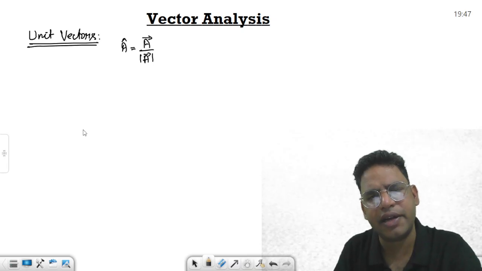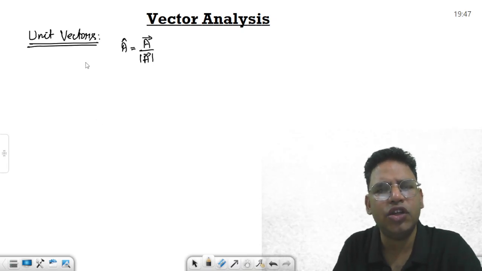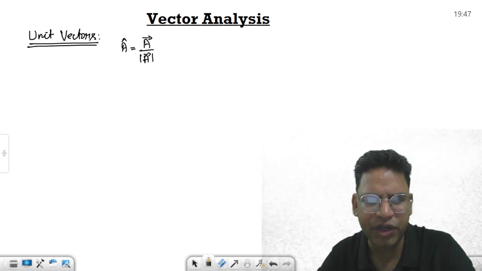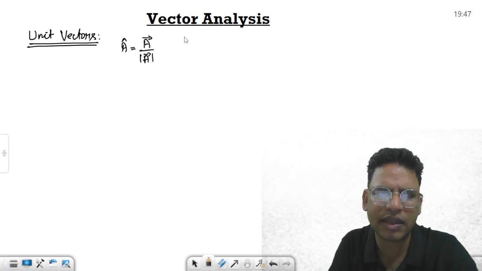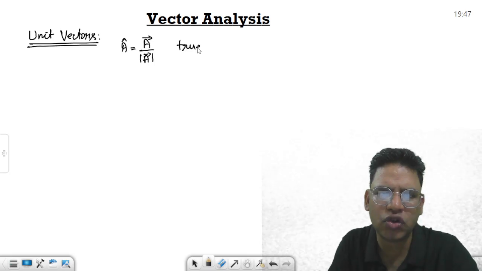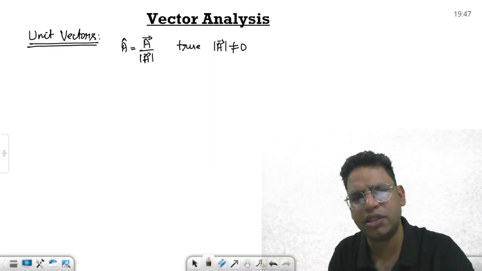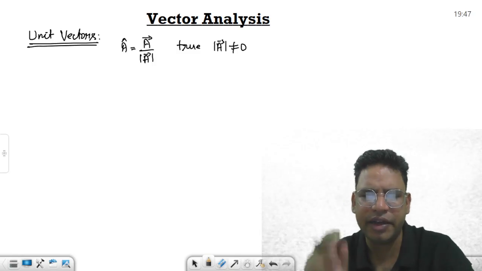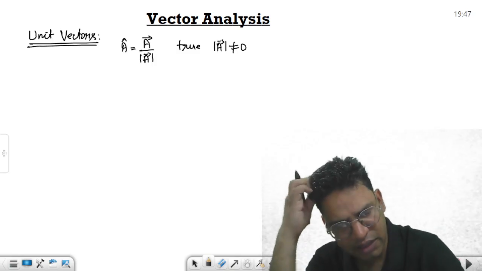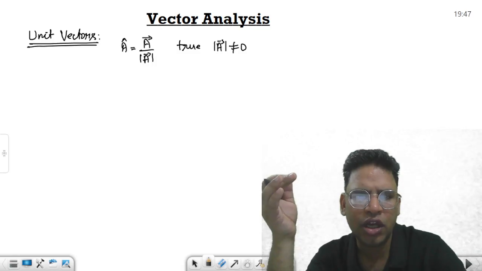Unit vector is defined for a not equal to 0. So remember, this is true only when the magnitude of this vector is non-zero, otherwise it is not defined. The unit magnitude, a vector with magnitude not equal to 0.